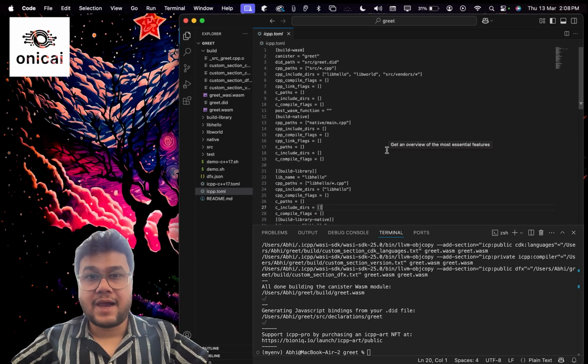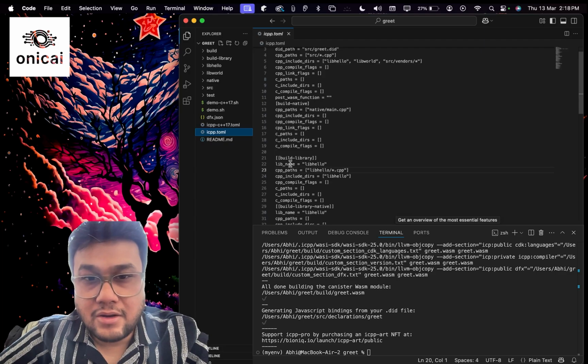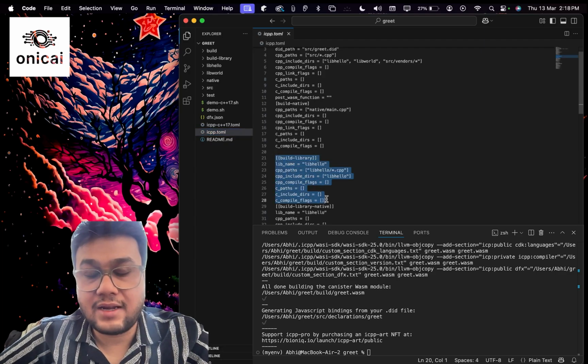First, compiling the static libraries. Before creating the WebAssembly file, ICPP first compiles the static libraries. These libraries contain reusable C++ code that we later link to our WebAssembly modules. For example, look at this section of the icpp.toml file.